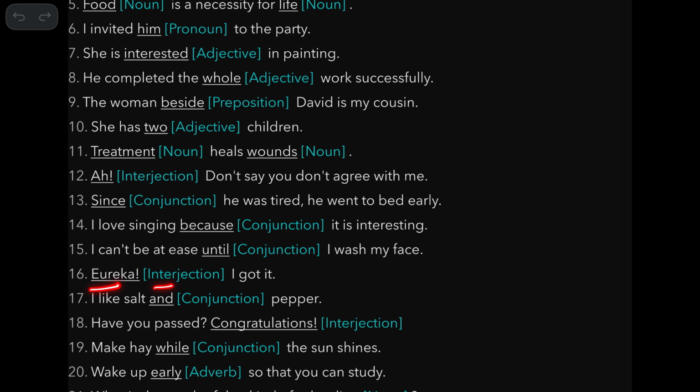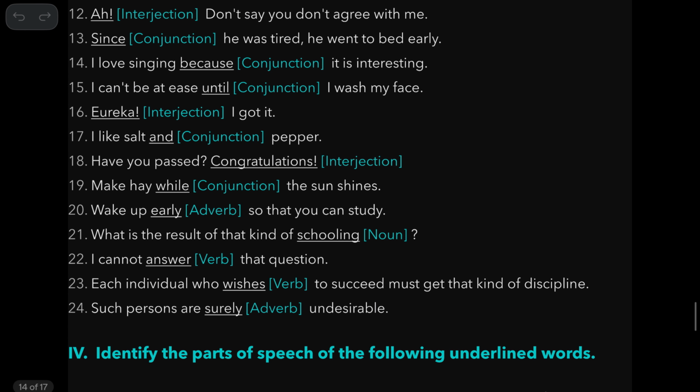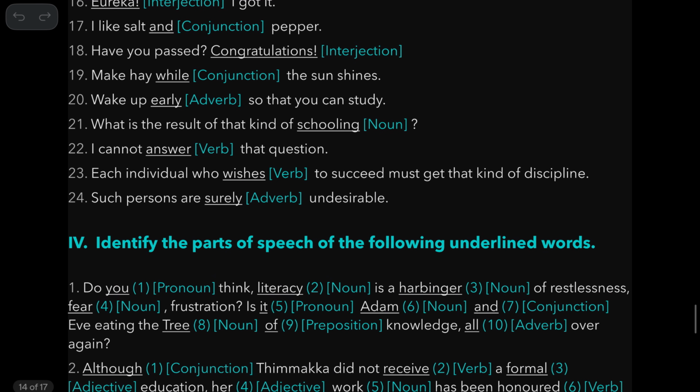Eureka. Interjection. Eureka. I got it. I like salt and pepper. So and is a conjunction connecting words. Have you passed? Congratulations. Interjection. Make hay while the sun shines. This is a conjunction because this is one sentence and this is another sentence. Wake up early so that you can study.